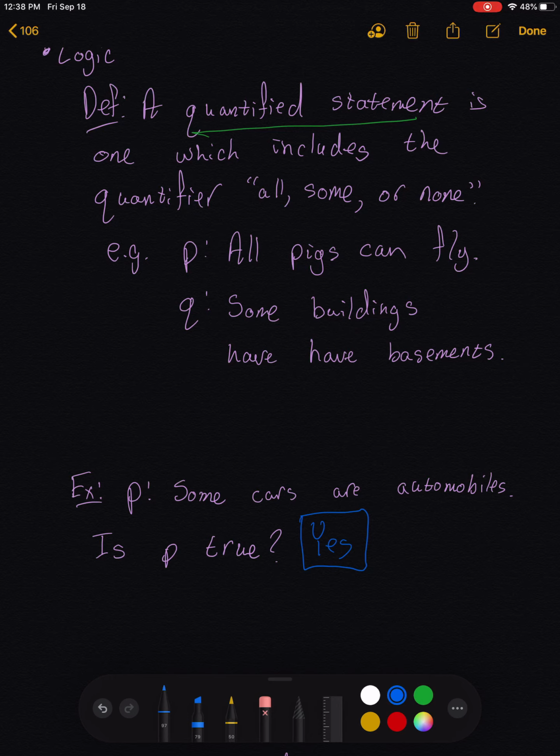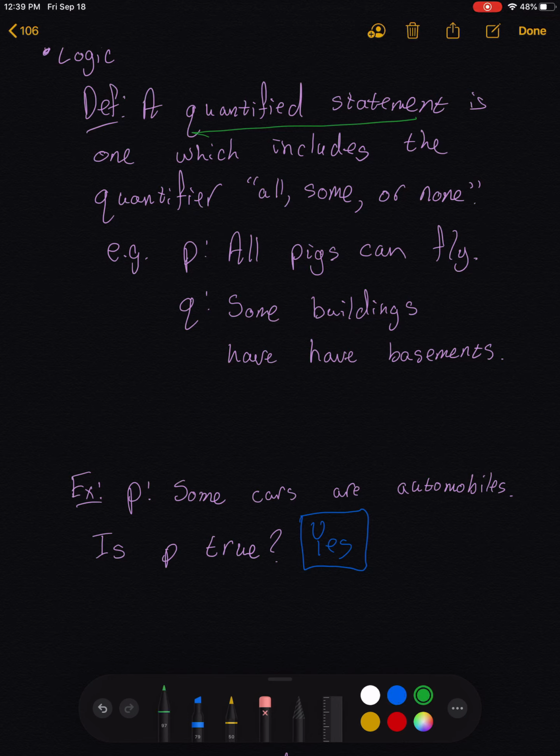Even if a statement is universally true, for example, all A are B, all cars are automobiles, or all chihuahuas are dogs, then the some statement is also true. To say some cars are automobiles truly means that at least one car is an automobile.